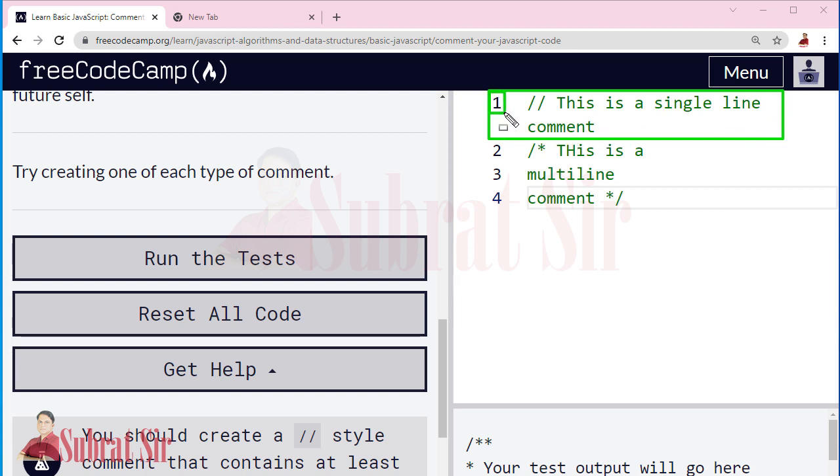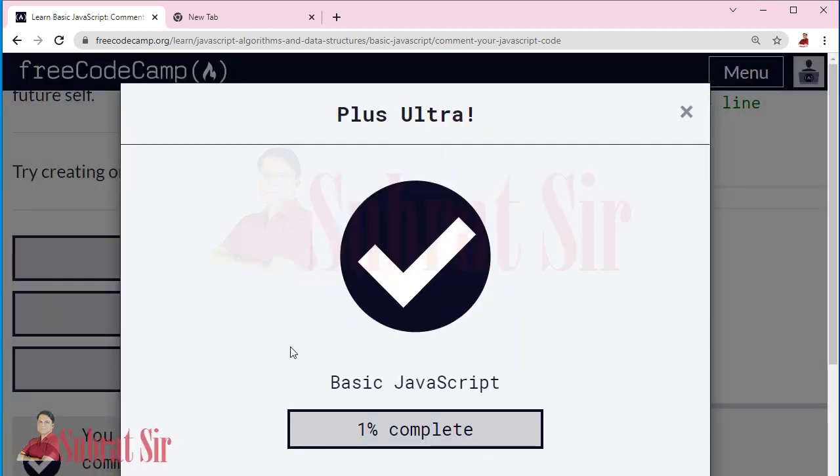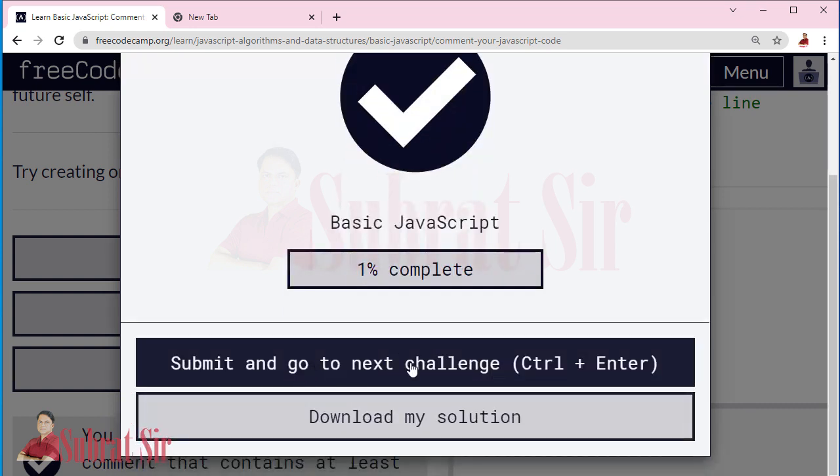See these line numbers. But this comment covers 3 lines. It is a 3-line comment, or multi-line comment. Now click on run the tests. Yes, we covered 1%. Congratulations. Now submit and go to the next challenge. Click on this.